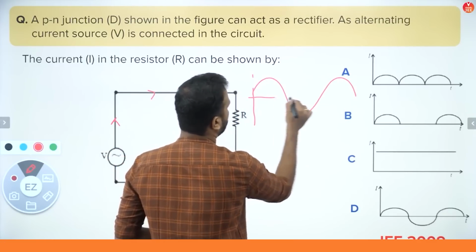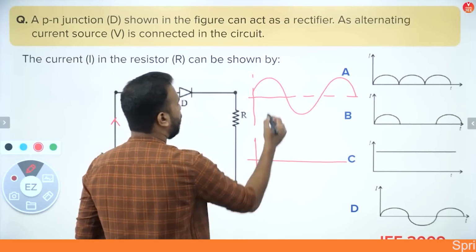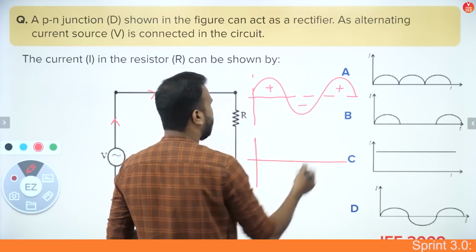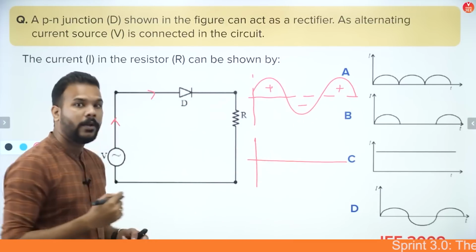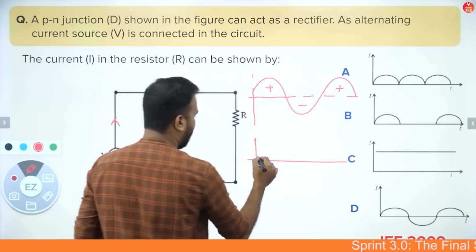This is our input cycle of the voltage, and if we talk about the current cycle, say this is the forward biased case, this is the reverse biased case. In this case, we know that the diode will be forward biased when the current is flowing in this manner, so it will let the current pass through it.